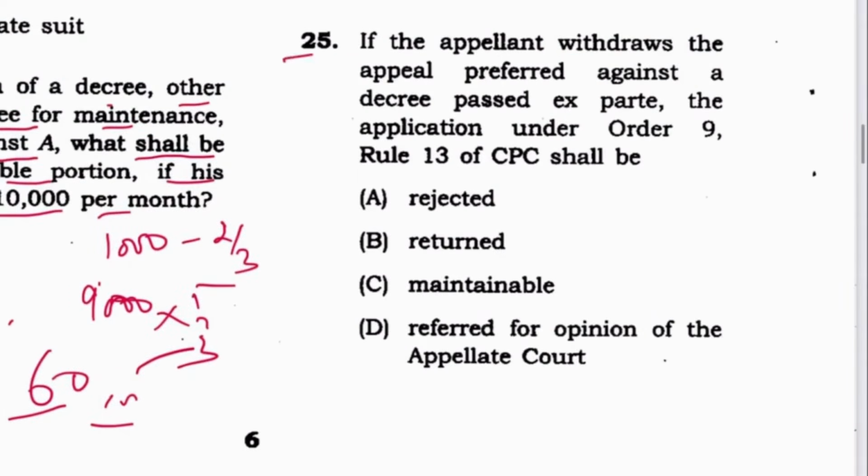Next, 25. If the appellant withdraws the appeal preferred against a decree passed ex parte, the application under order 9 rule 13 shall be maintainable. C is the answer. A repeated question, very common question.